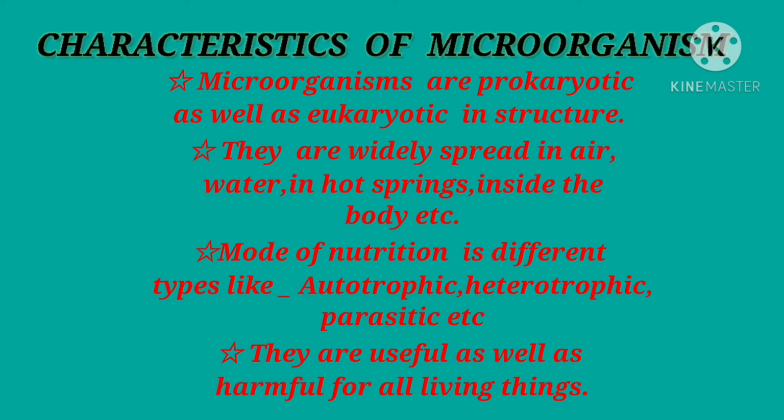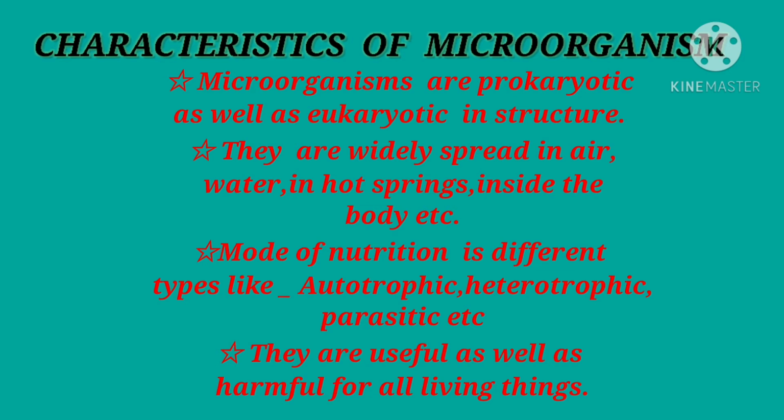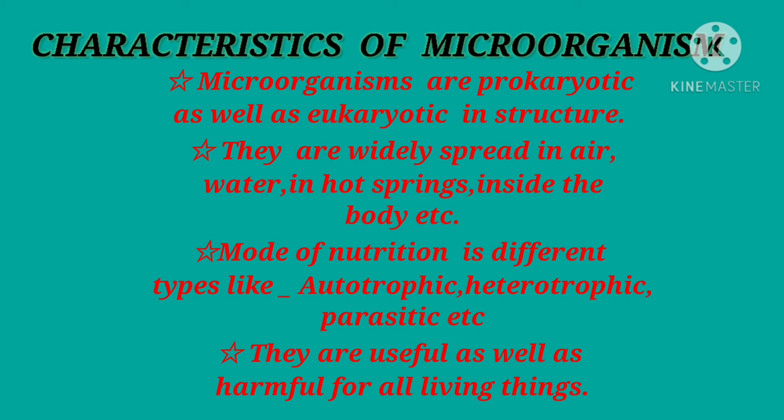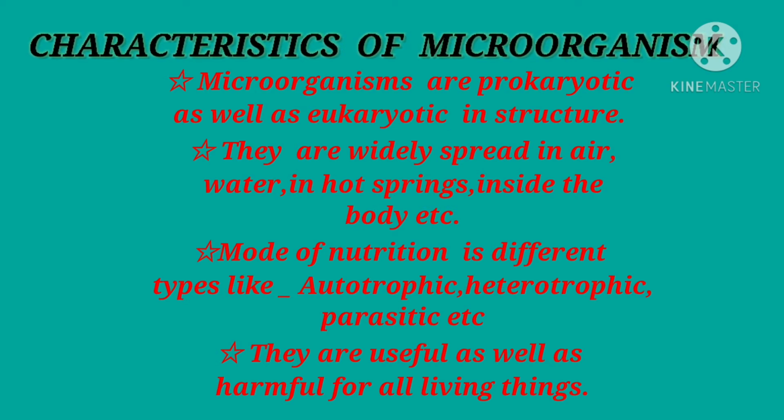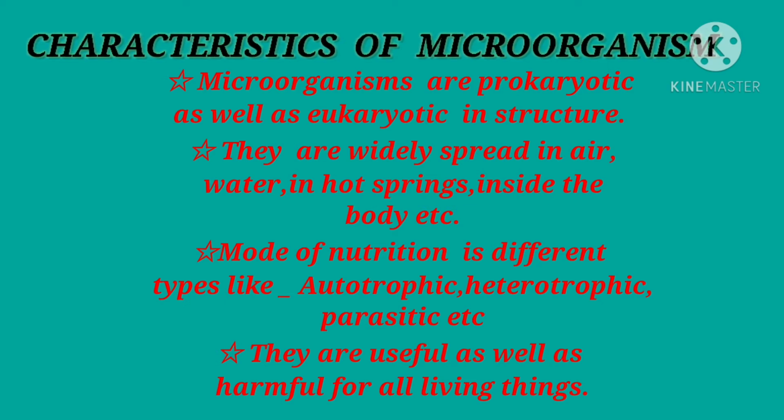That means bacteria and blue-green algae are prokaryotic in nature, in which the nucleus is not surrounded by a nuclear membrane, and others like algae and protozoa are all eukaryotic, in which the nucleus is surrounded by a nuclear membrane, and other membrane-bound cell organelles are also present.